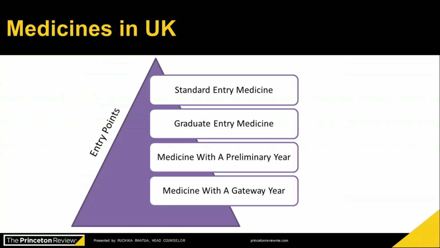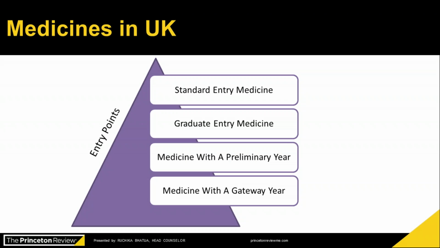Let's have a look at the medicines entry points in UK. There are different levels of education. Standard entry medicine. So this is a regular medicines program, which is usually 5 years long. But in some institutions, it is 6 as well, based on what kind of structure they follow. As per 2019 update, there are 37 medical colleges offering medicines program. And out of 37, most of the medical colleges are open for international students.